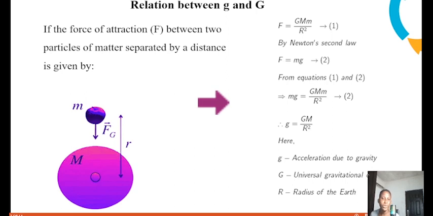Very easy. I'm sure you understand what we just explained, and that's why we have this. So g, which is the acceleration due to gravity, can also be the big G, which is the gravitational constant, multiplied by the mass divided by what?